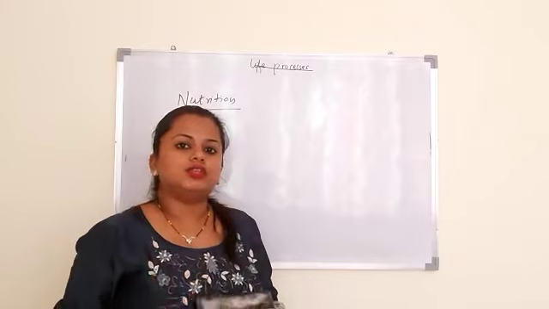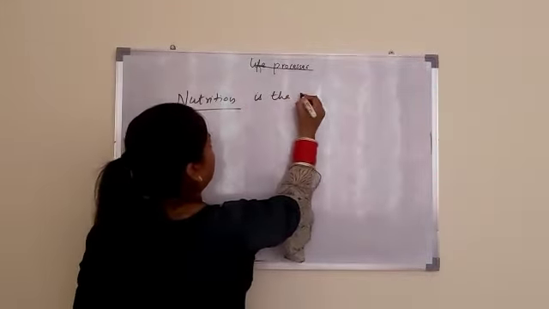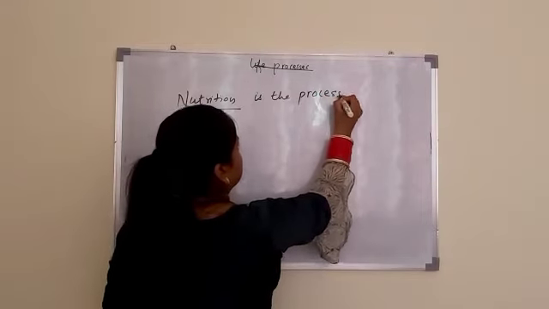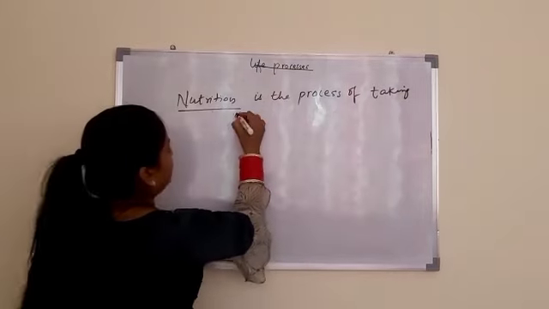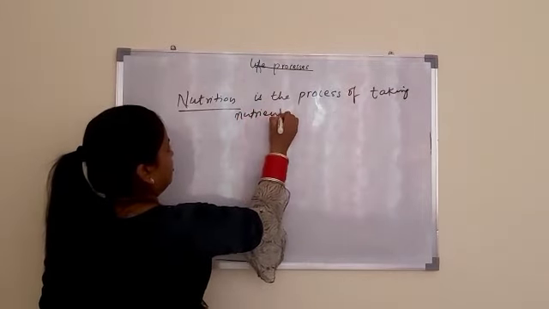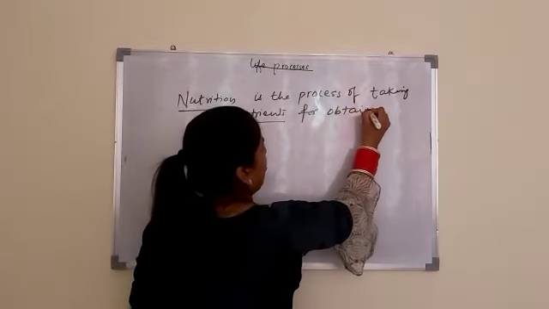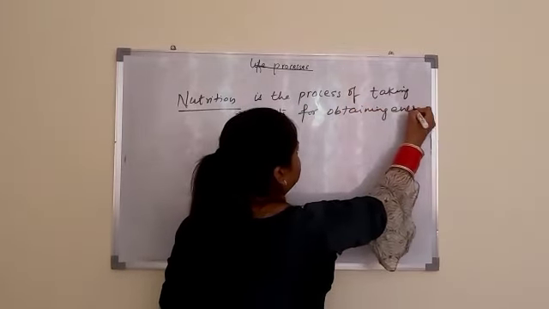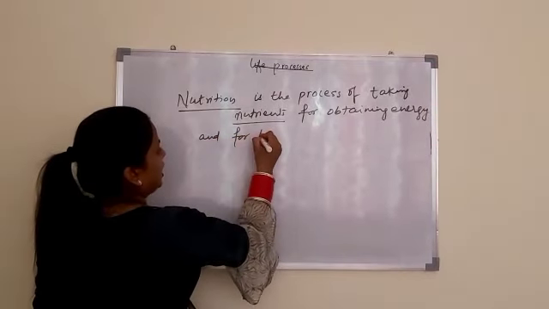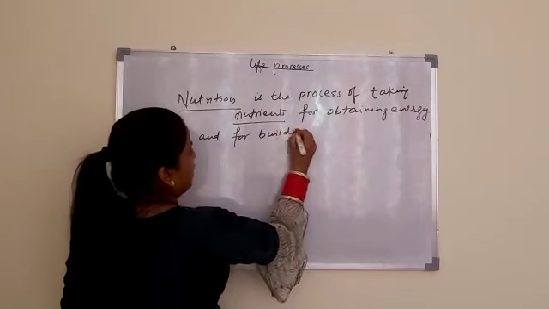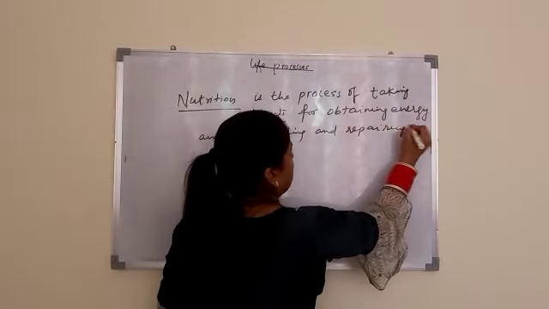Okay, or in other words you can also say that nutrition is the process of taking nutrients. And why nutrients are required? For obtaining energy and for building and repairing of body tissues.